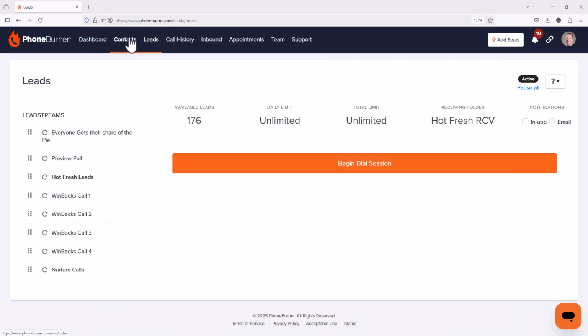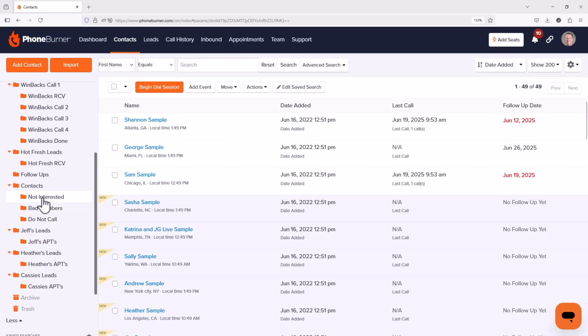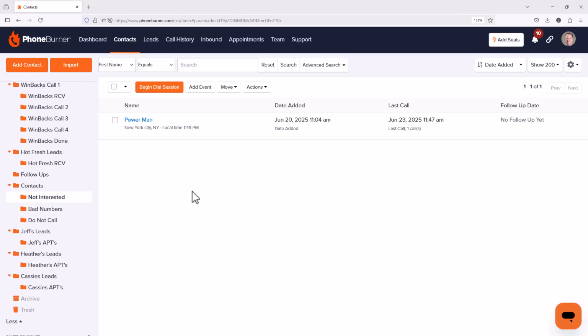I'm going to go to contacts. This is where those records end up, right? They get moved into a not interested folder. At least this is what you should be doing with your contacts. As you're calling through them, you should be dispositioning them into specific folders as you're getting decisions from them and as they're sharing information with you, right? The follow-ups and not interested and all that.